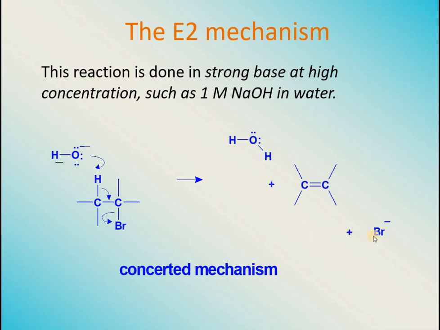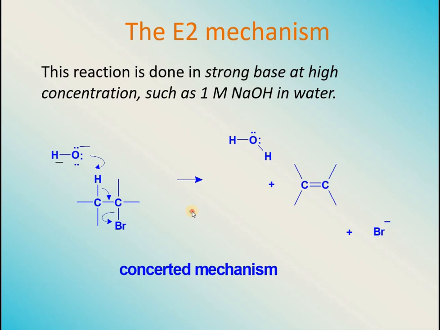Bromine is lost in the form of bromide, and a double bond is being made between two of the carbon atoms. Now hydrogen is lost in the form of a proton. That means it is not taking away its electron with it for bond making. This electron is being provided by hydroxide, which is already negatively charged. So these electrons which are left on the carbon atom will be utilized for double bond formation between two of the carbon atoms. I hope the mechanism is now clear to you people.